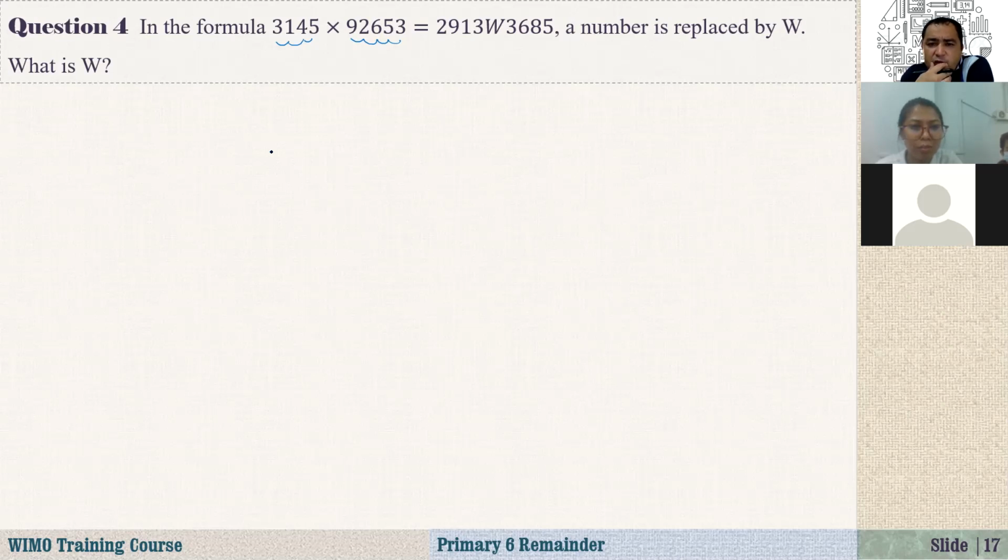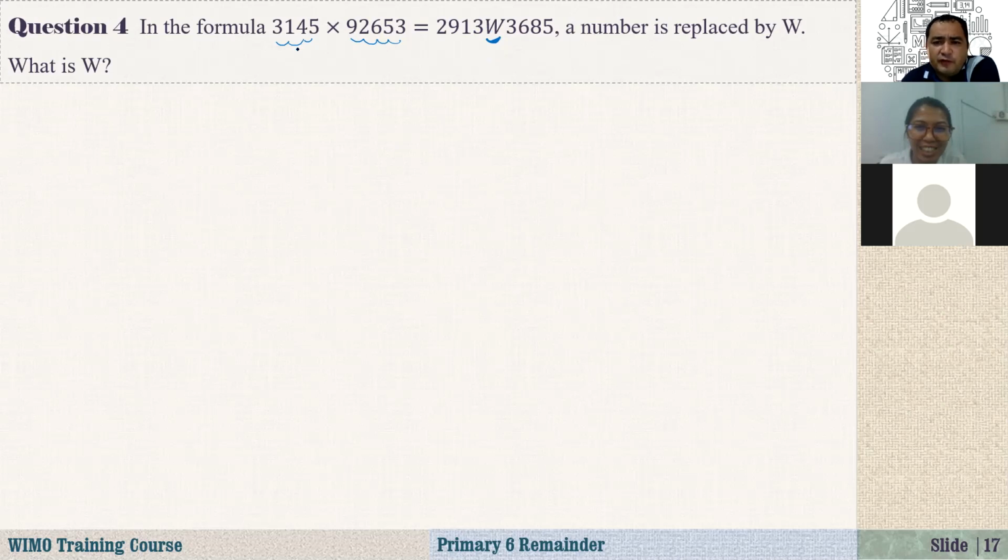So how about this one? 2913W3685. In the formula 3145 and 2913W3685, a number is replaced by W. What is that W?